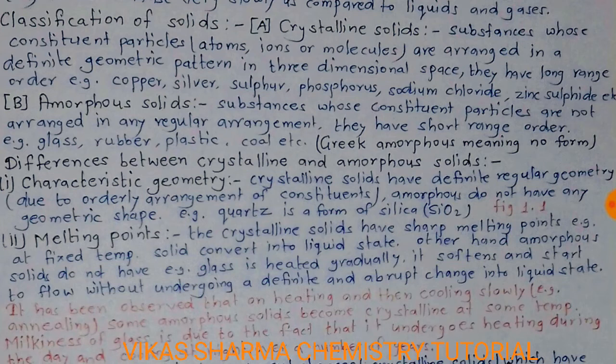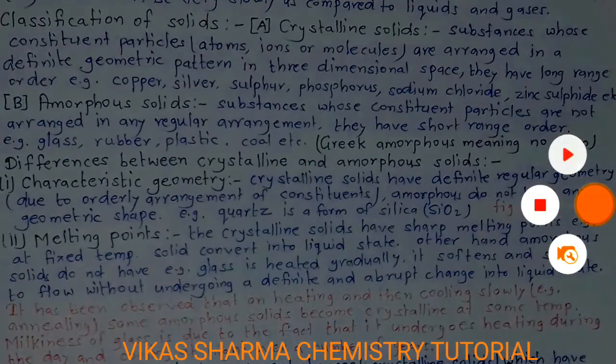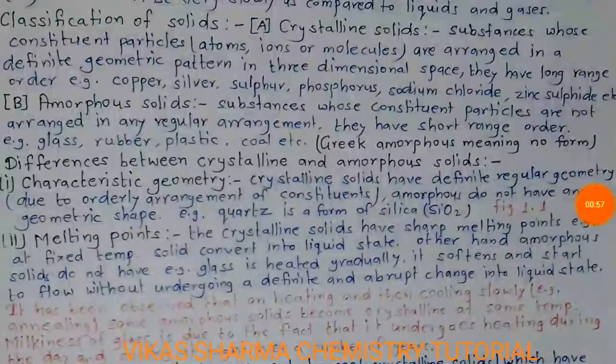So solids have two types. First, crystalline solid: substances whose constituent particles, atoms, ions or molecules are arranged in a definite geometric pattern in three-dimensional space. They have long range order. Examples: copper, silver, sulfur, phosphorus, sodium chloride, zinc sulfide, etc.